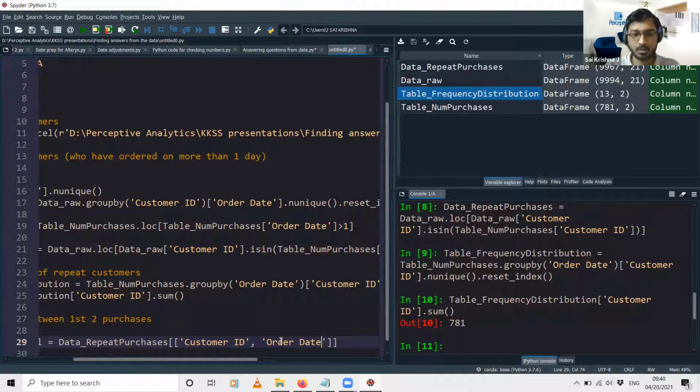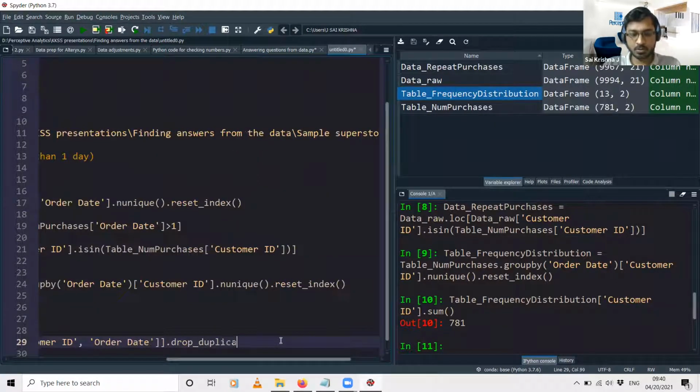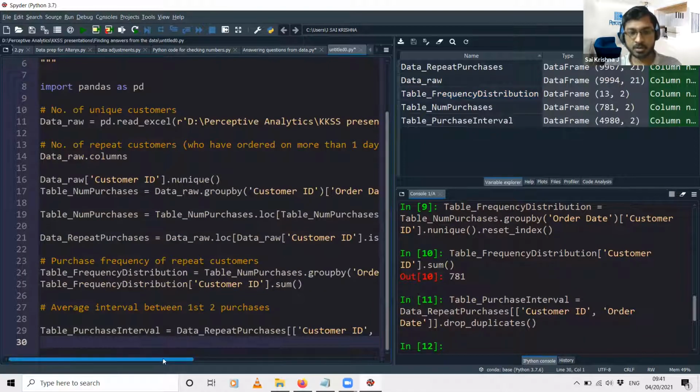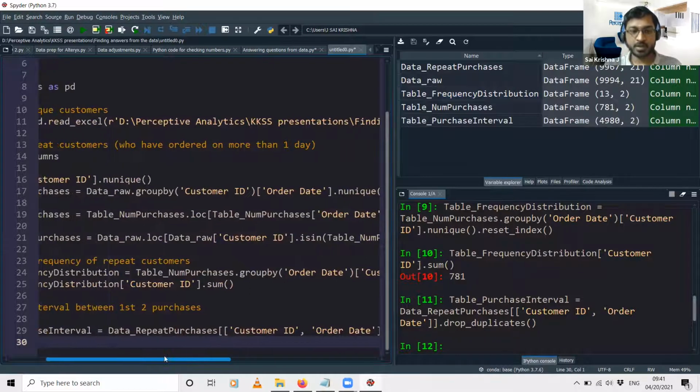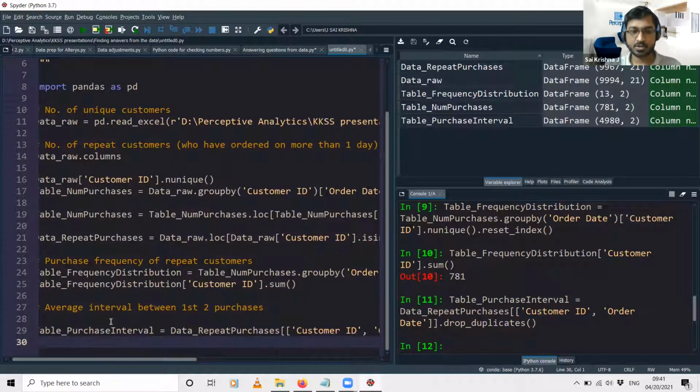So within the double square brackets, I will specify the names of these two columns. And there might be duplicates. The same customer might have purchased two different products on the same day. So for that, I will use this function called drop underscore duplicates. Because we are not concerned about whether the customer has purchased two different products on the same day, we are just concerned about the purchase interval. So I will use drop underscore duplicates at the end.